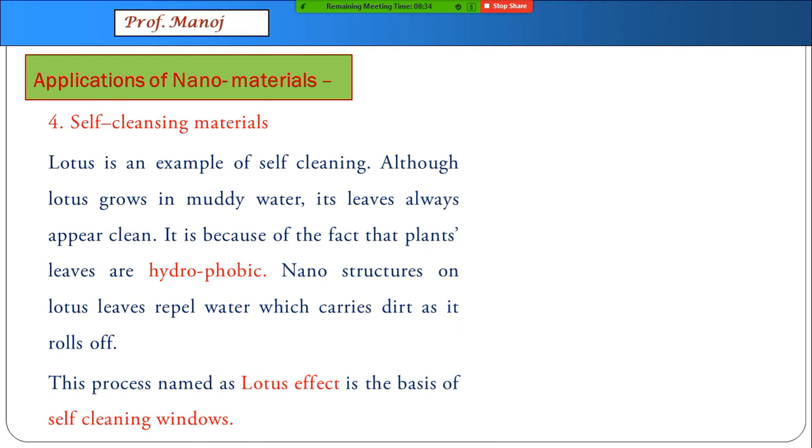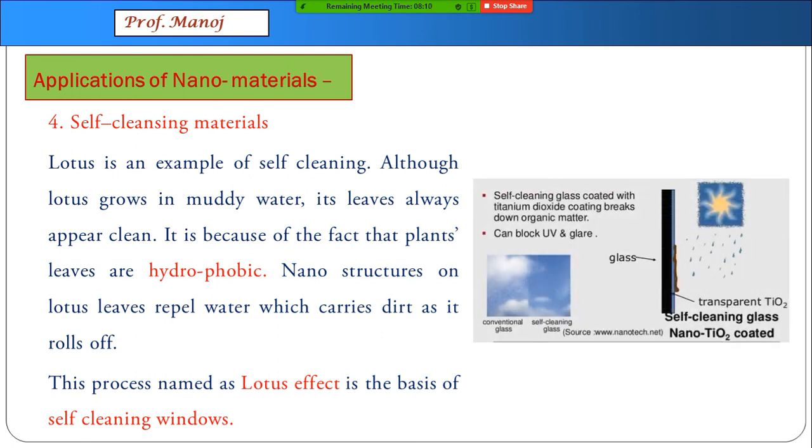Self-cleaning materials. Now this is one of the brilliant effects we can see. Lotus was the inspiration behind this. As you know, lotus grows in muddy water, but its leaves are always very clean because the plant leaves are hydrophobic. So taking this kind of inspiration, they made self-cleaning windows. Self-cleaning windows have nano titanium oxide coating on which if dirt or water comes, they get cleansed themselves. This is called the lotus effect and it is known as self-cleaning windows.